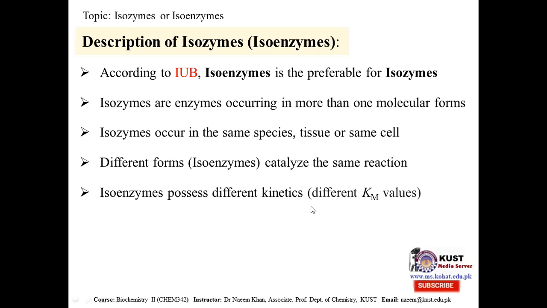Isoenzymes possess different kinetics. Isoenzymes are different from one another based on their kinetic characteristics. For example, the Michaelis-Menten constant, Km, has different values for different forms of isoenzymes. Also, isoenzymes differ in their regulatory properties. Isoenzymes have different types of regulation characteristics.